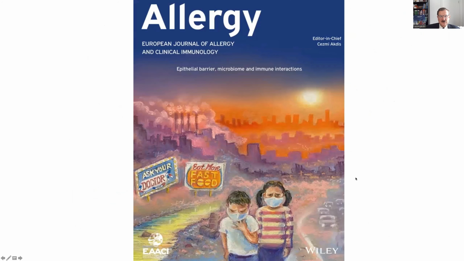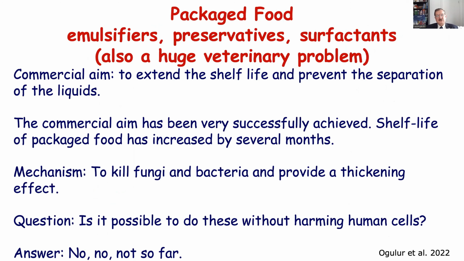This is the cover of our journal about how eating habits are also changing in our life. I'll talk now about packaged food, mainly emulsifiers, preservatives, and surfactants. Packaged food became a very important way of feeding in our lives, mainly in the last 20 years. Before that, the shelf life of packaged food was around 1 week in the big markets in Switzerland, and now it is up to 6 months to 1 year.